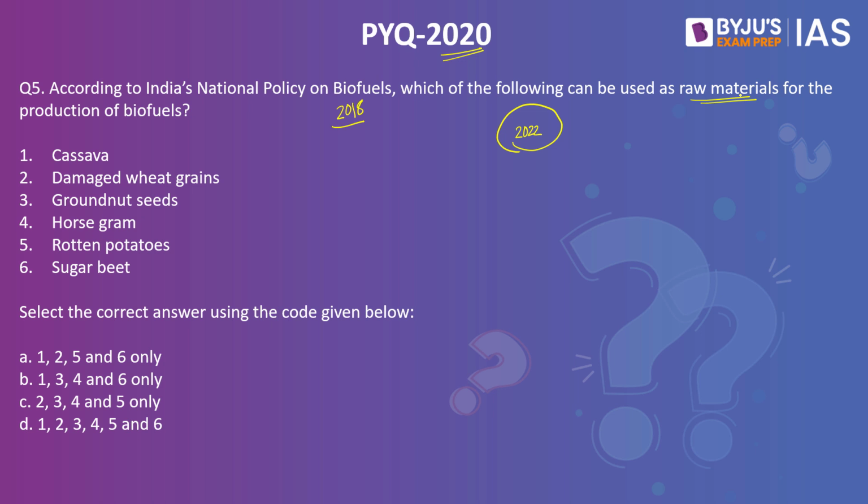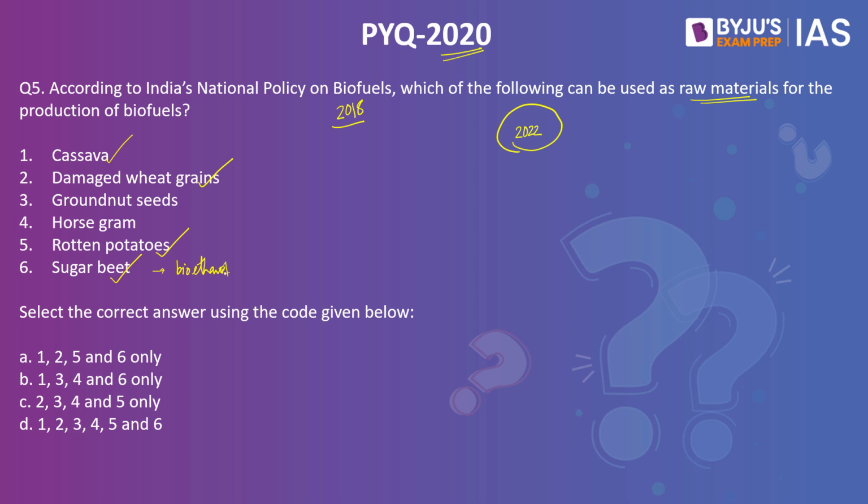Cassava, damaged wheat grains, groundnut seeds, horse gram, rotten potatoes and sugar beet. And this is where the twist is. The National Policy on Biofuels states that you can use damaged food grains which are there. You can use the stale and the rotten goods which are there. You can even use sugar beet for the production of bioethanol. So all this is fixed. Cassava again is a type of root vegetable that can be used for the production of biofuel.